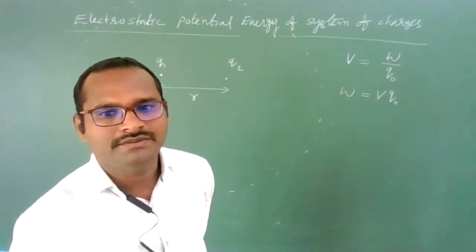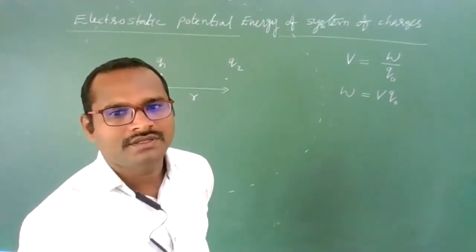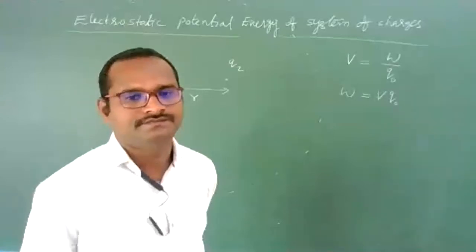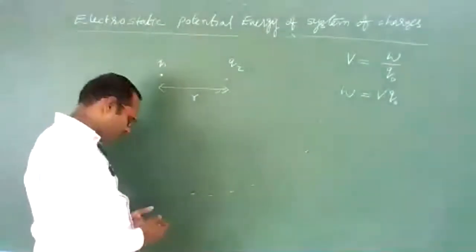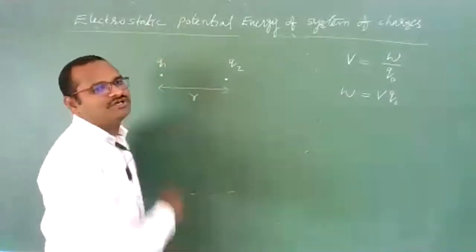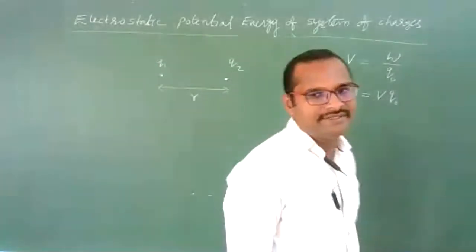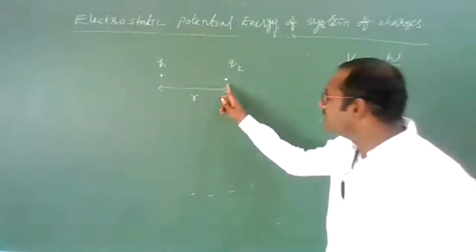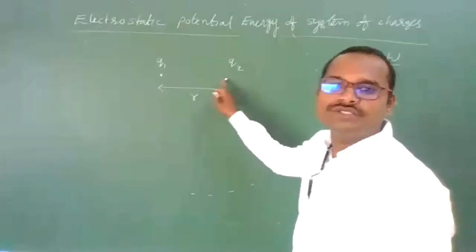Okay, let it be. Listen. Anyhow, we will send a recorded video, no? So now we need to find potential first. Potential we need to find. Yes, where potential here we need to find. Due to what? Due to charge Q1.